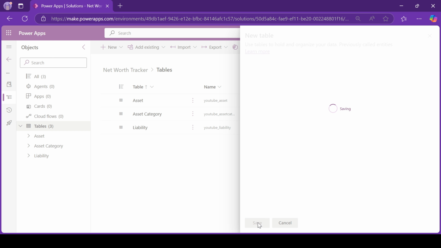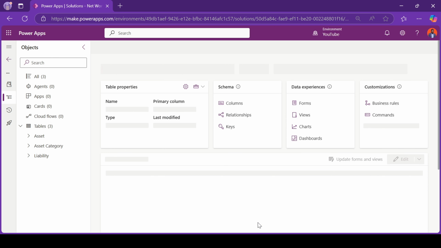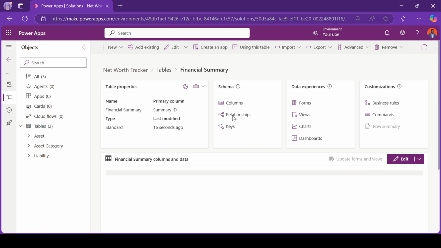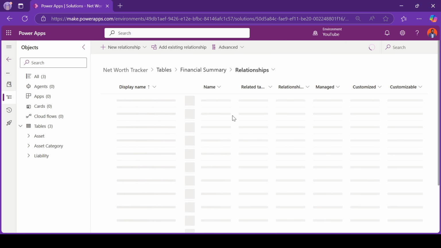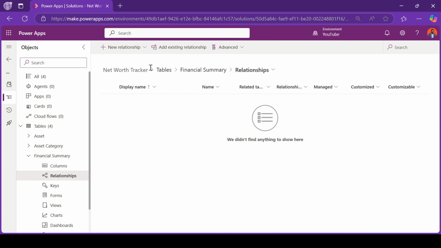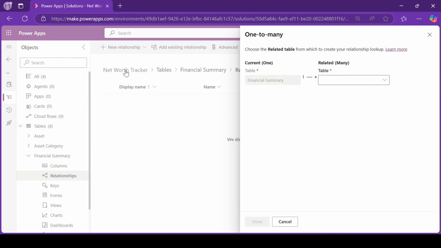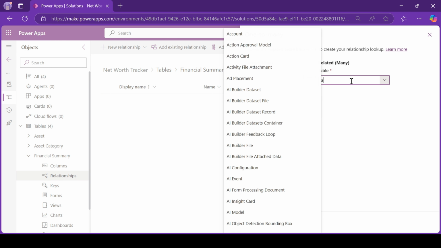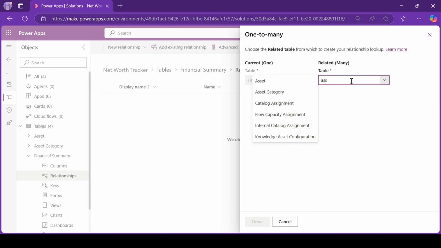And because this table is related to the liabilities and the asset table, let's first of all create the relationships. So the relationship that we're going to add is when you go to relationship, go on top here, new relationship. It should be a one-to-many relationship, meaning to say one financial summary can be related to multiple assets.